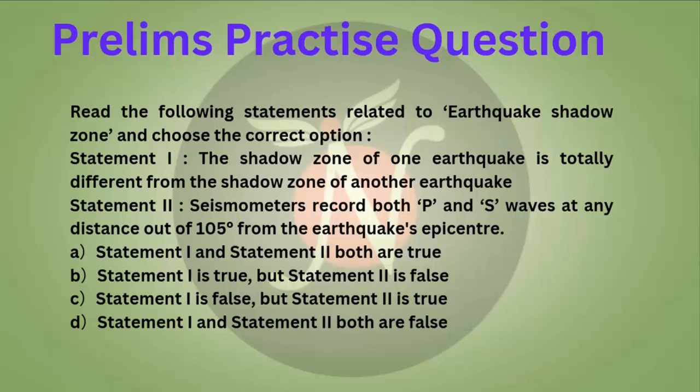So your options are A. Statement 1 and Statement 2 both are true. B. Statement 1 is true but Statement 2 is false. C. Statement 1 is false but Statement 2 is true. And D. Statement 1 and Statement 2 both are false.